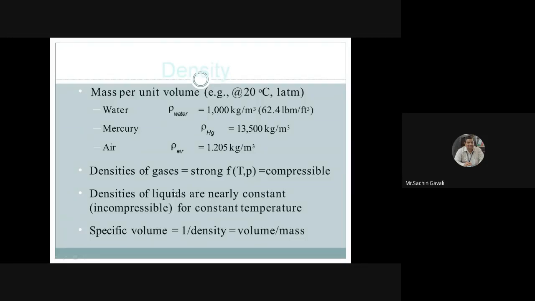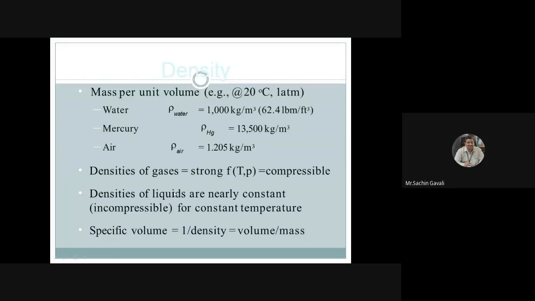Density of mercury: it is a metal, solid, but here in the liquid state. Mercury is one of the exceptional cases, that is a metal but it is in liquid state, and it has density 13,600. You correct it, kg per meter cube.